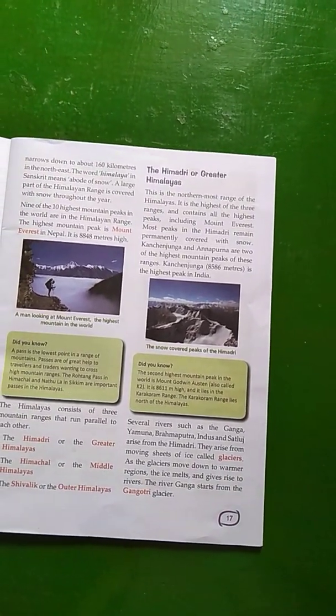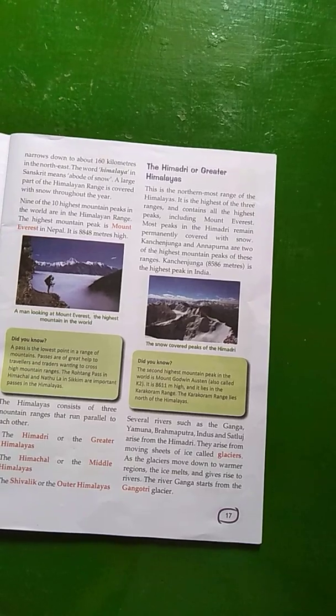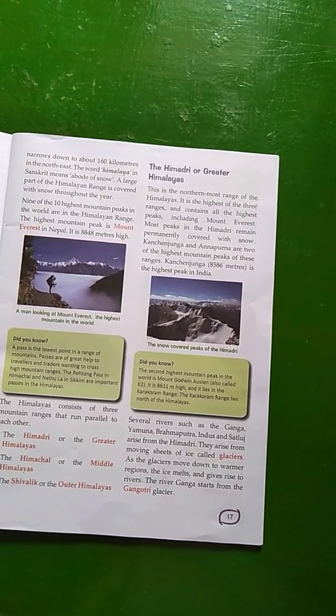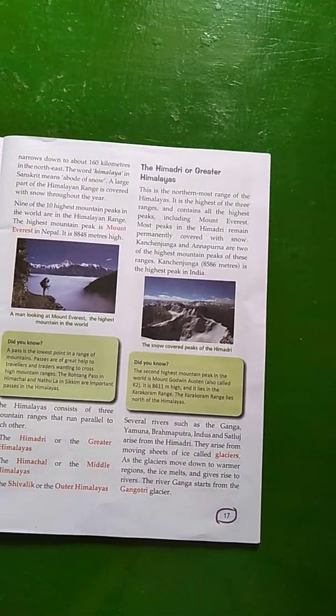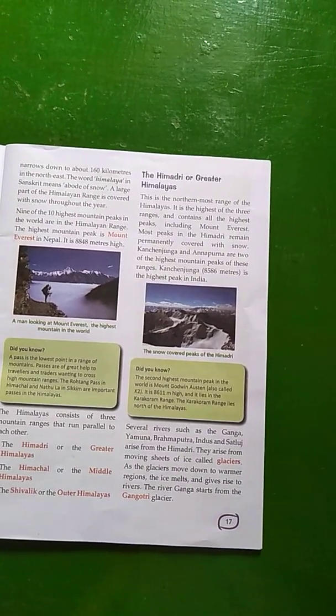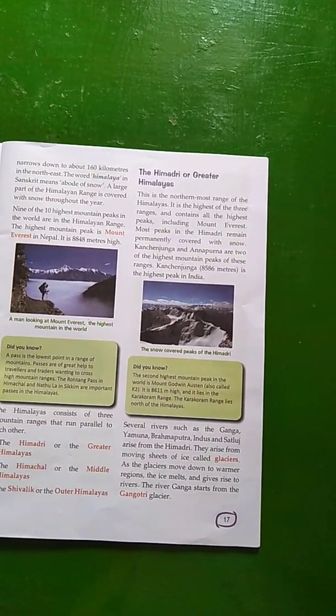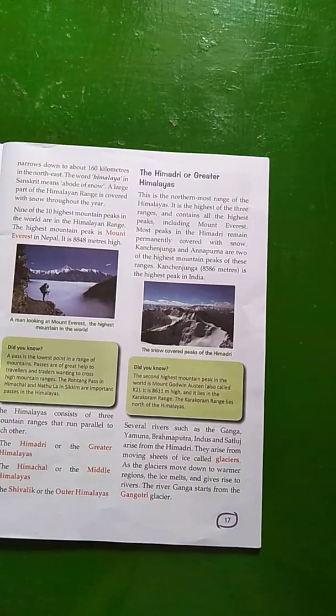Several rivers such as the Ganga, Yamuna, Brahmaputra, Indus and Satluj arise from the Himadri. They arise from moving sheets of ice called glaciers. As the glaciers move down to warmer regions, the ice melts and gives rise to rivers.